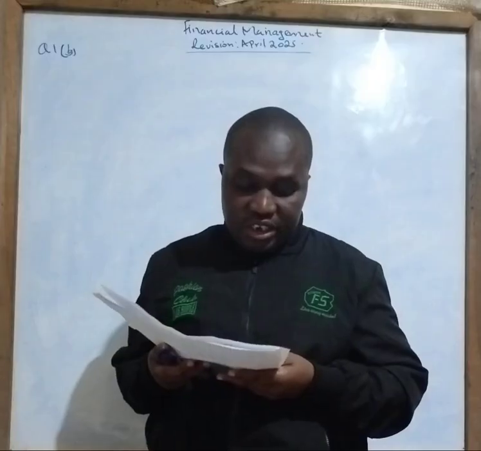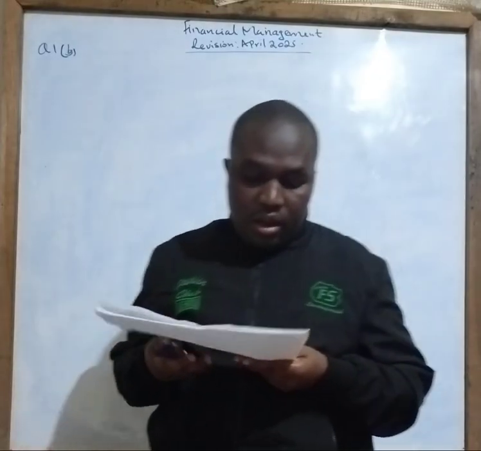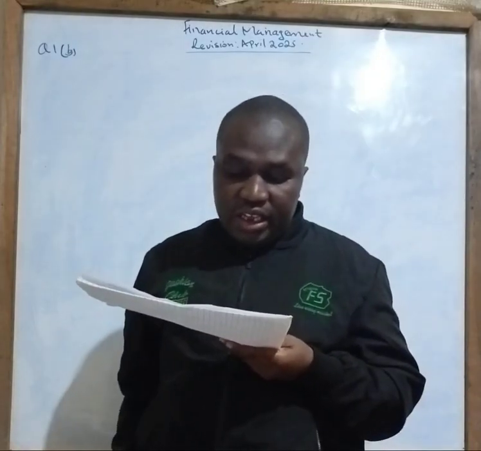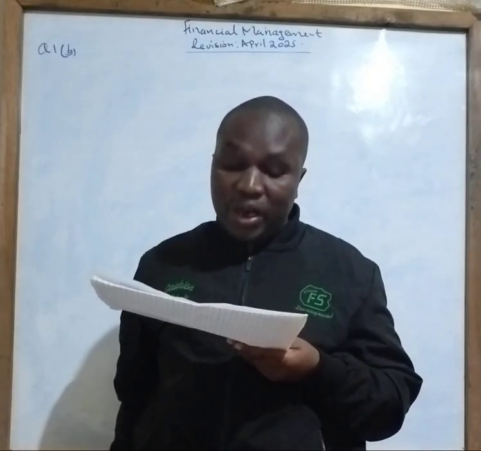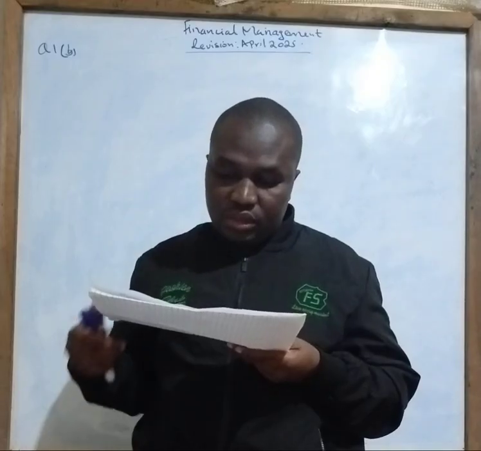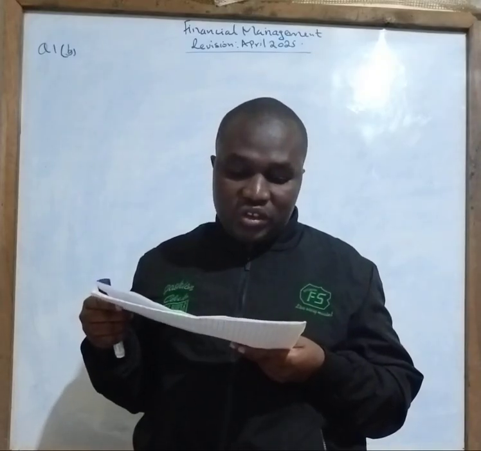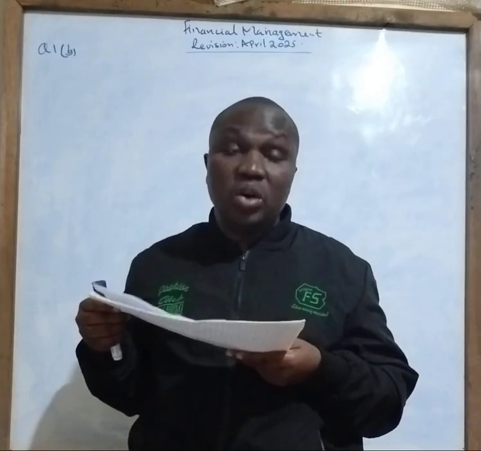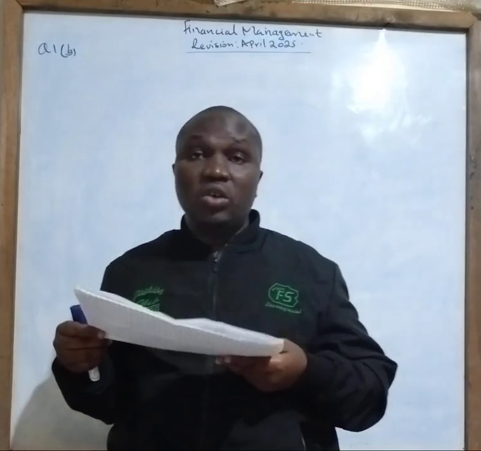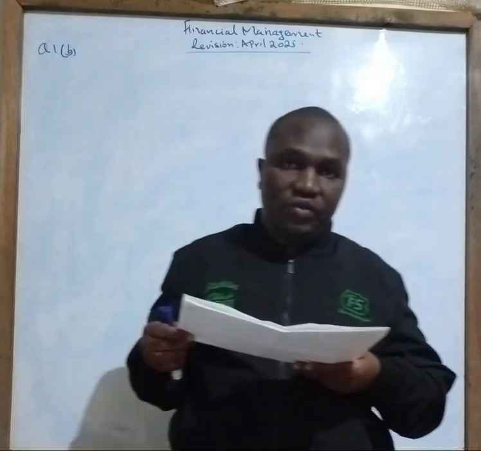Now, the question reads, Pivot Limited is considering raising an additional 20 million shillings to finance an expansion program. The firm's existing capital structure, which is considered to be optimal, is as follows. So you can see that optimal capital structure that is given there.